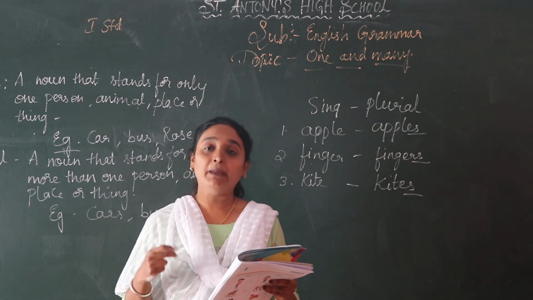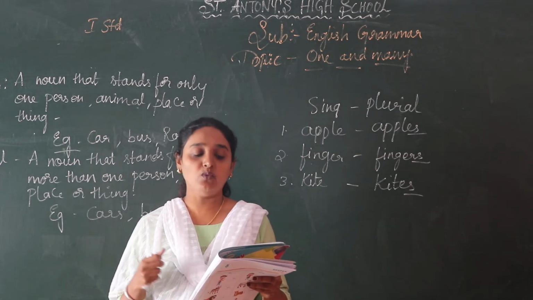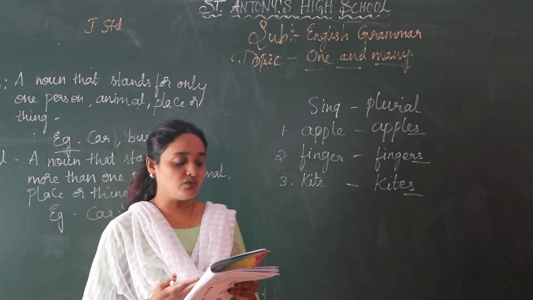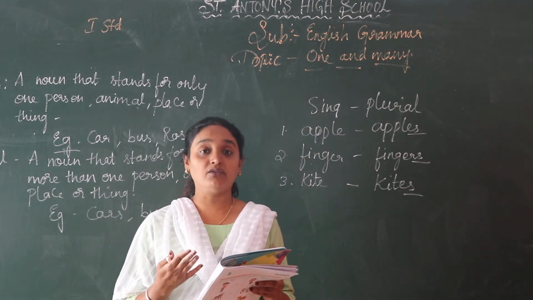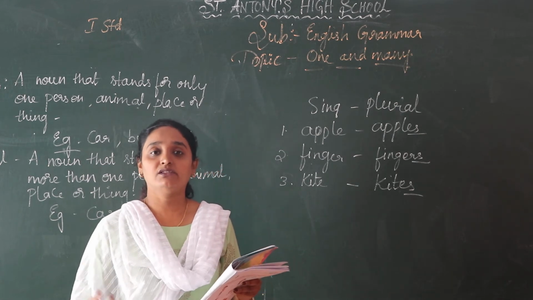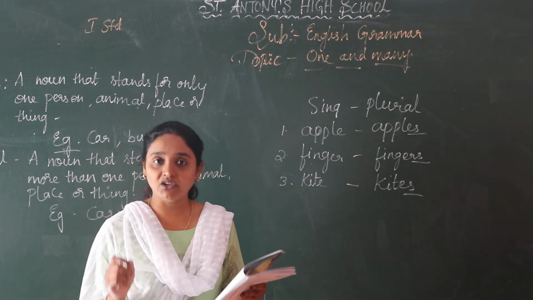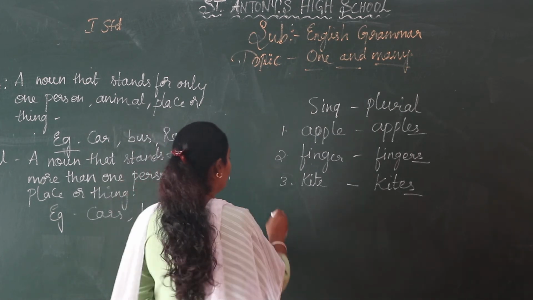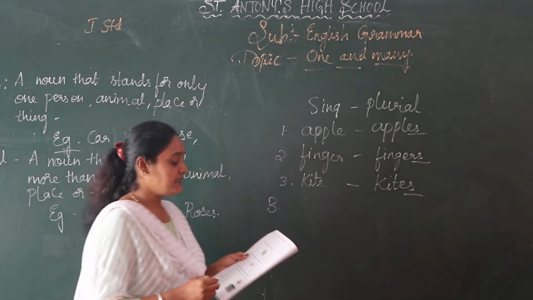Next you have make many words by adding s to one word. So here also you have to do the same thing. They have given the first one, many. So what do you have to do? They have given one word. So you have to add s here. They have given singular, so you have to form a plural noun. Now this is exercise B.